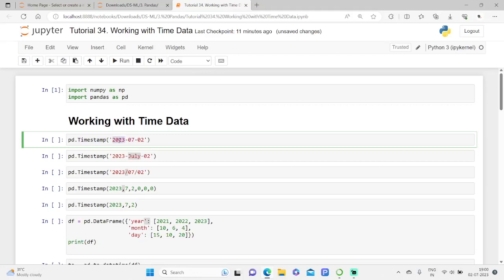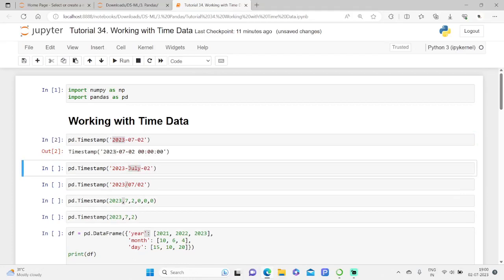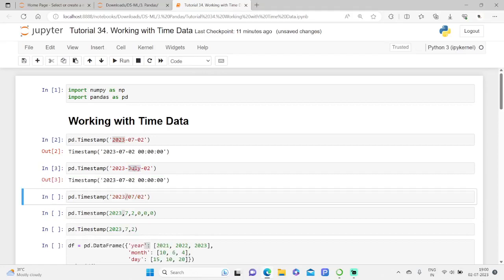How are we going to get it as a timestamp? See here, we get 2023-07-02. In this case, I have specified July instead of the month 07. Now if we run it, we receive the same thing. And of course here it is with a slash.